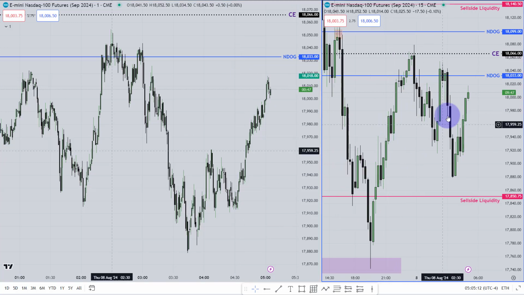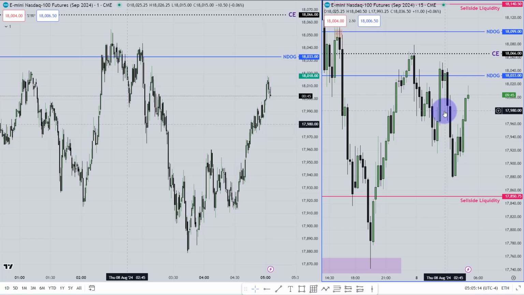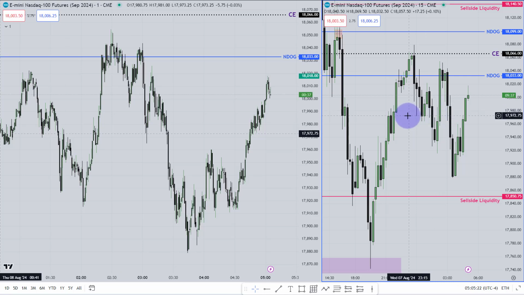Over here, this is the London session of 8th August 2024. First, I would love to say something about the London session. The London session is actually from 1 a.m. New York local time to 6 a.m. New York local time. Now you can ask where ICT talked about that. I am not providing you everything ICT told, but I would love to tell you exactly about the London session.